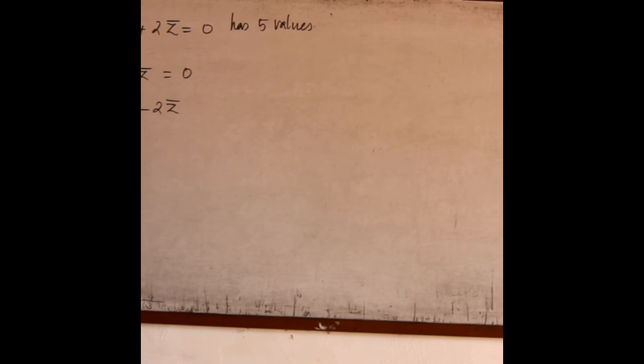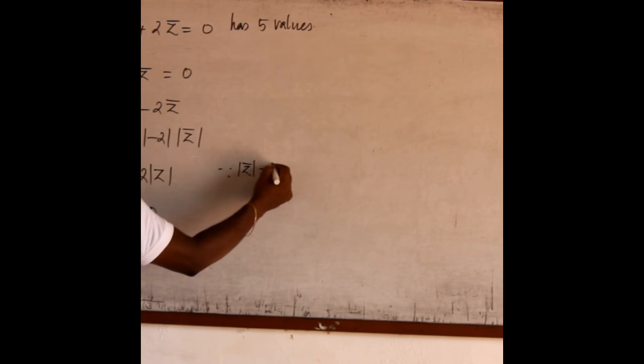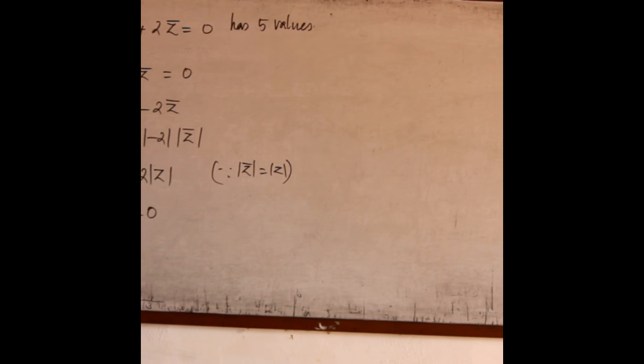If I take modulus of z the whole cube, then this will be minus 2 into z bar separately modulus. Then it is modulus of z the whole cube, here it is plus 2 and this is z bar only. Now, modulus of z cube minus 2 into modulus of z equal to 0, since modulus of z bar is modulus of z only. Now here modulus of z is common. Then it is modulus of z into modulus of z square minus 2 equal to 0.